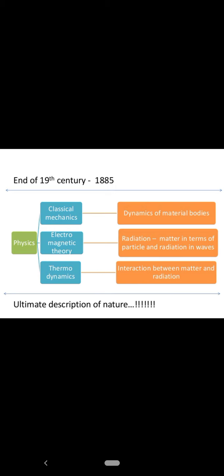Up to the end of the 19th century, that means around 1885, there were three major branches of physics. The first one was classical mechanics, the second one was electromagnetic theory, and the third one was thermodynamics. In classical mechanics, the dynamics of material bodies were studied. In electromagnetic theory, radiations were studied. Matter in terms of particles and radiation in waves were also studied.